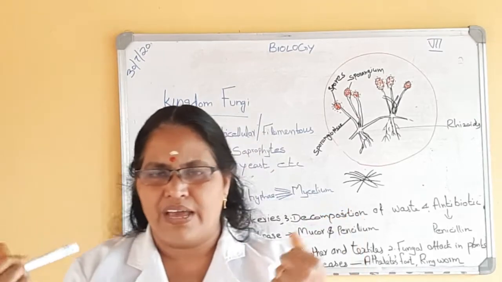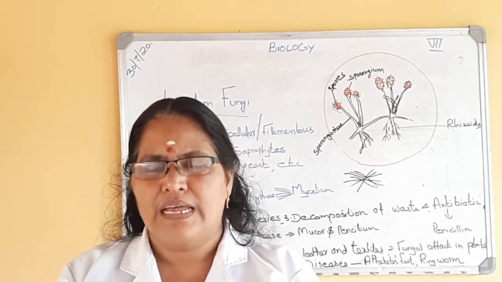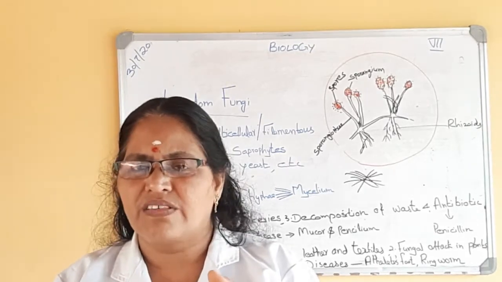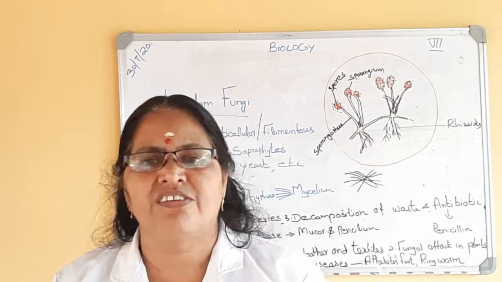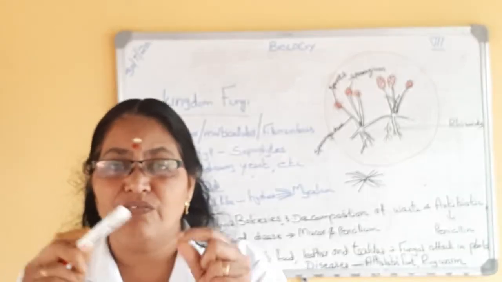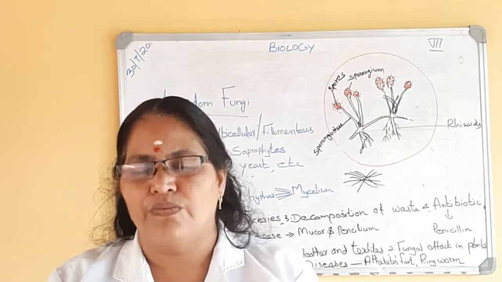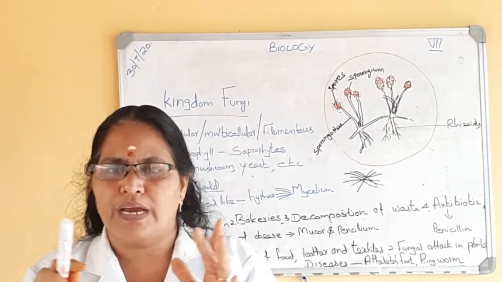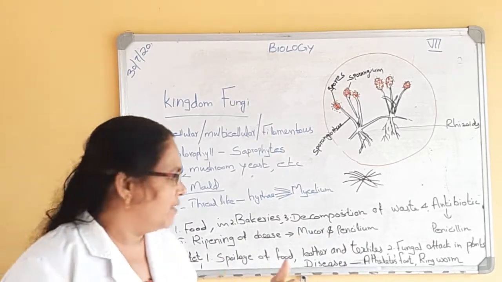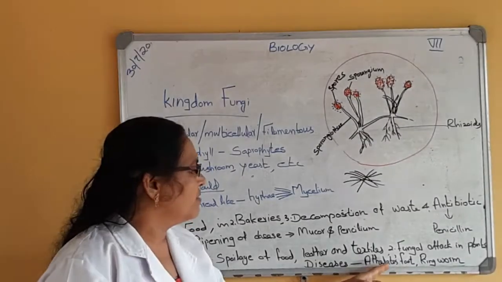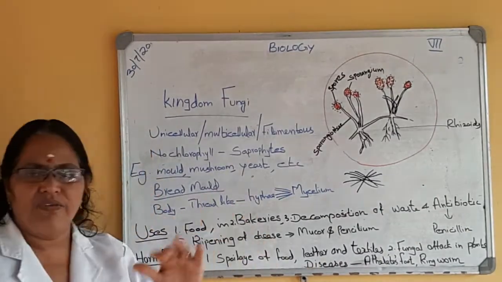And if we wear some wet or tight clothes, then the fungus grow in such areas and cause some type of itchings. That is called a ringworm. What is in Malayalam vattachori ennu parayum. So ringworms. So these are the two types of diseases caused by fungus in human body. Skin diseases like athlete's foot and ringworm. So these are the harmful effect of fungi.